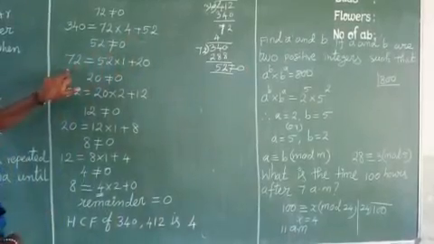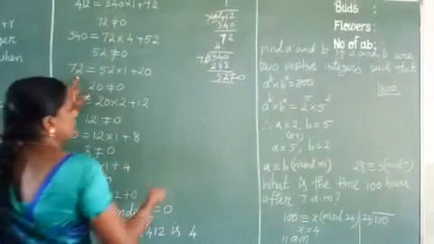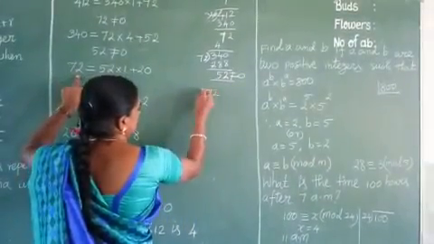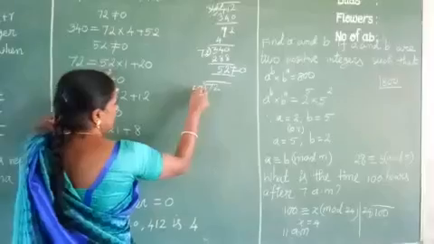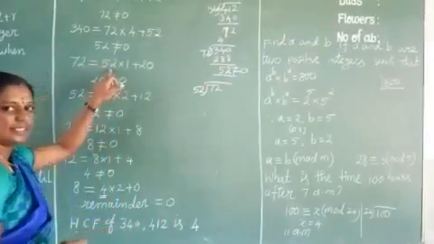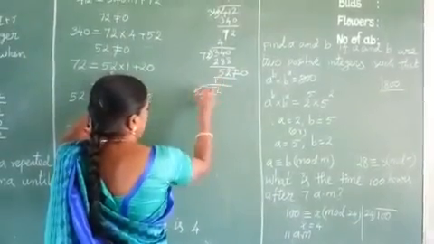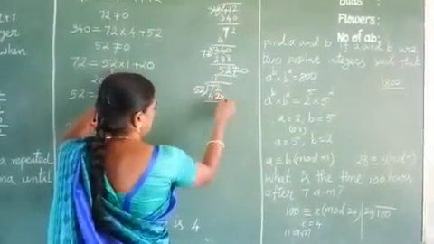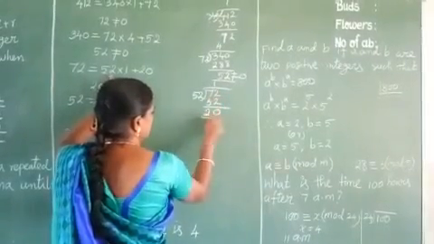So again apply the lemma. The divisor 72 we take as dividend, and the remainder 52 we take in the divisor place. So how many times in 72? 1 time. 1 times 52 is 52. So the remainder is 72 minus 52, which is 20.